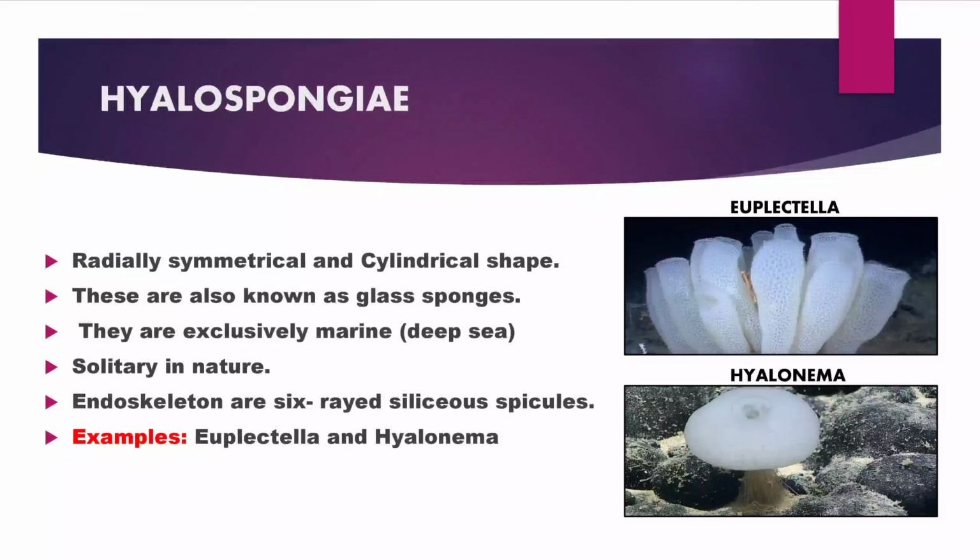Hyalospongiae. Radially symmetrical and cylindrical in shape. These are also known as glass sponges. They are exclusively marine, solitary in nature. Endoskeleton of six-rayed siliceous spicules. Examples Euplectella and Hyalonema.